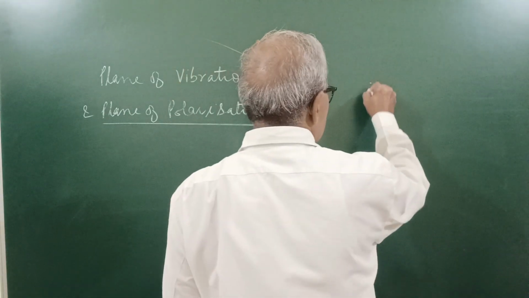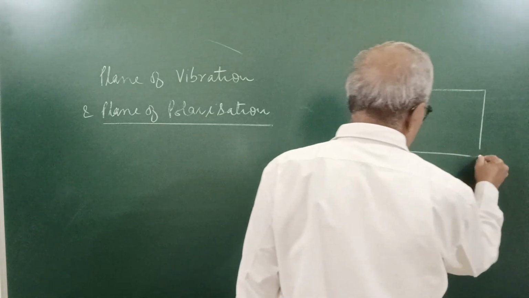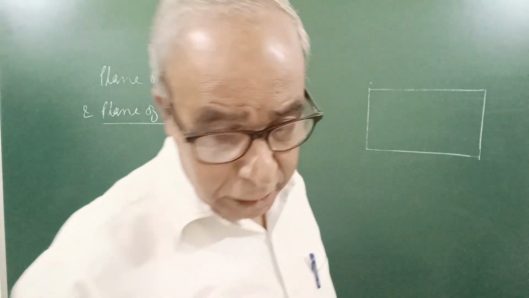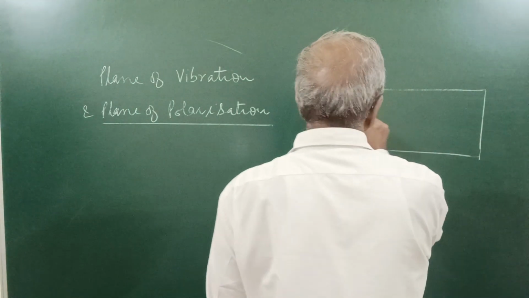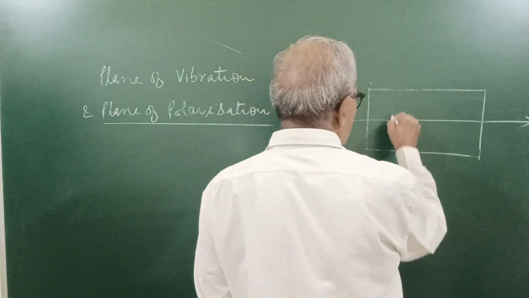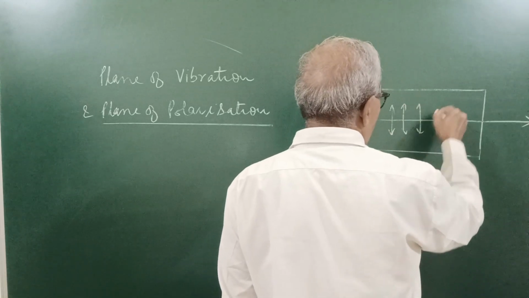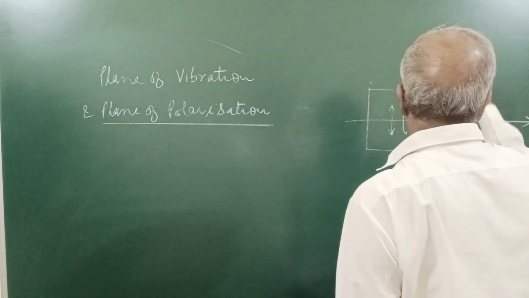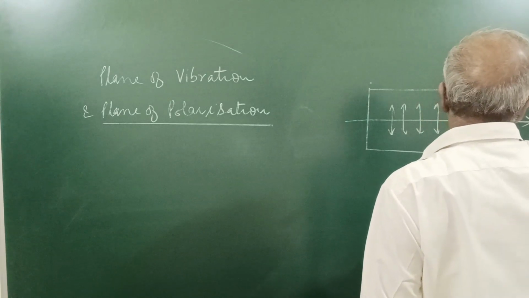The plane which consists of the direction of vibration of the electric field of polarized light and the direction of propagation of light is called the plane of vibration.